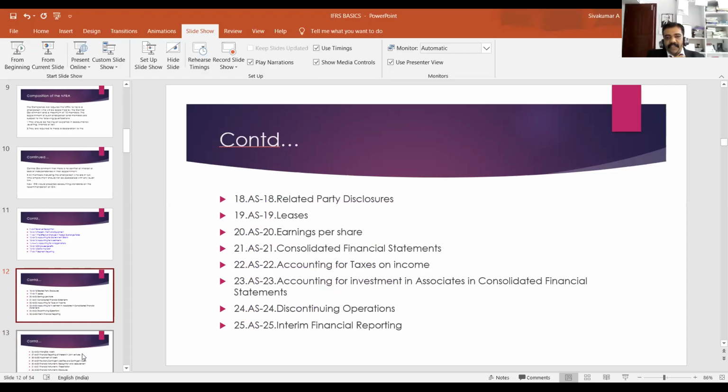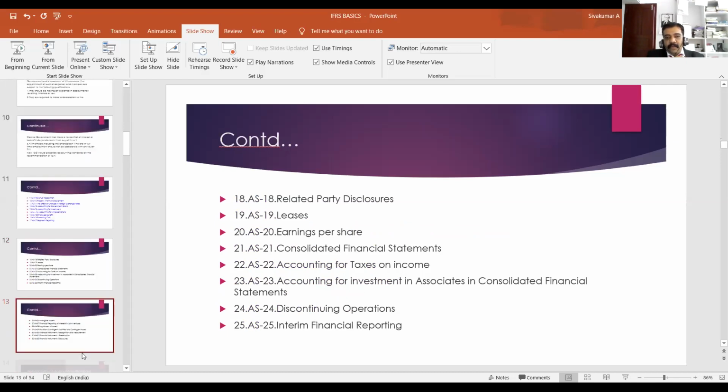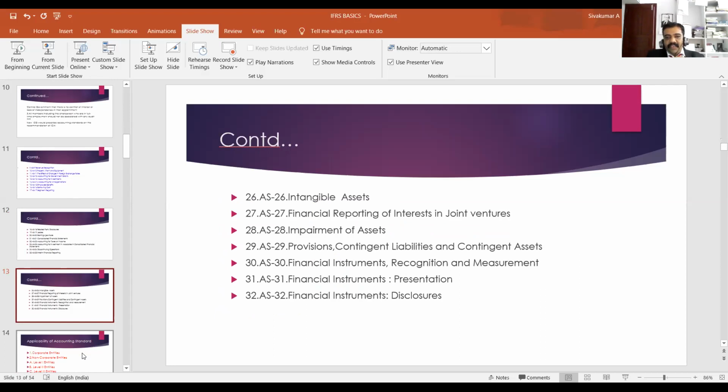AS21, consolidated financial statements. AS22, accounting for taxes on income. AS23, accounting for investments in associates in consolidated financial statements. AS24, discontinuing operations. AS25, interim financial reporting. AS26, intangible assets. AS27, financial reporting of interests in joint ventures. AS28, impairment of assets. AS29, provisions, contingent liabilities and contingent assets. AS30, financial instruments recognition and measurement. AS31, financial instruments presentation. AS32, financial instruments disclosure.